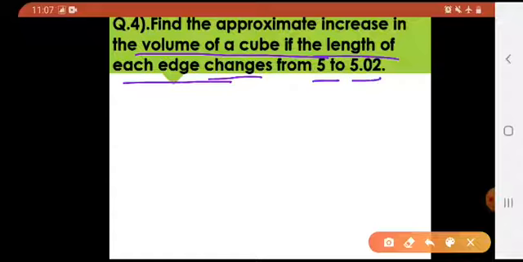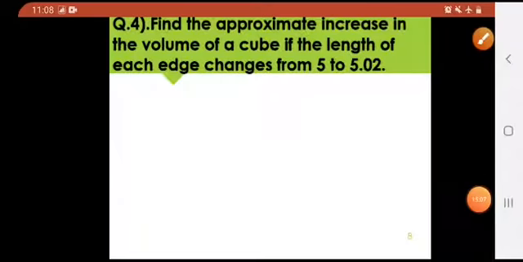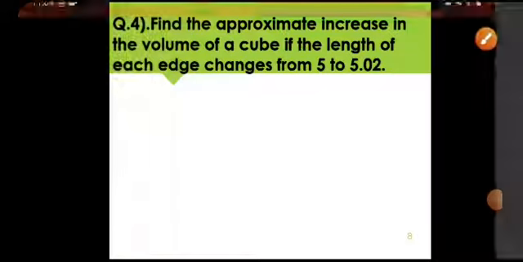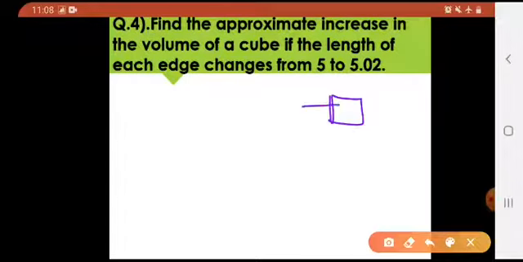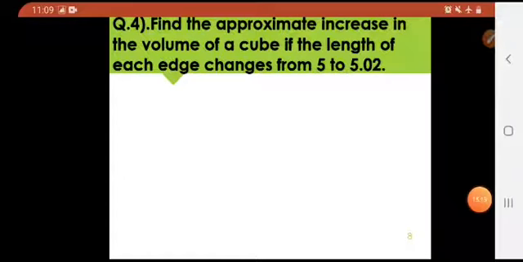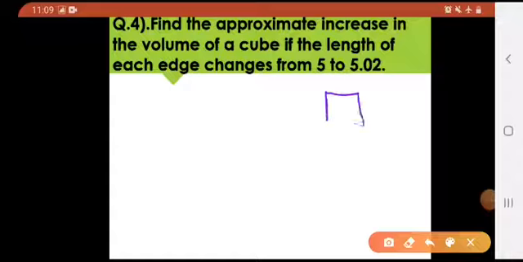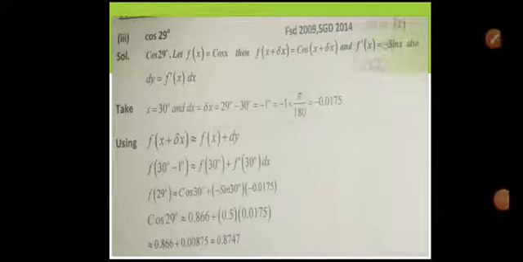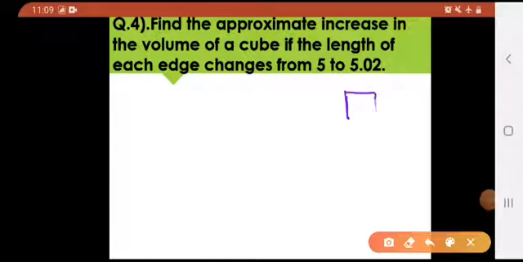Okay, they are talking about a cube, a 3-dimensional shape, whose length, width and height are all of equal measurements, right? Okay, this is my cube. I'm going to draw it here for you. Now I'll be showing you the cubic shape over here. I'm drawing it roughly, just to let you know that a cubic shape is a shape having all length, width and height of equal measurements, right?